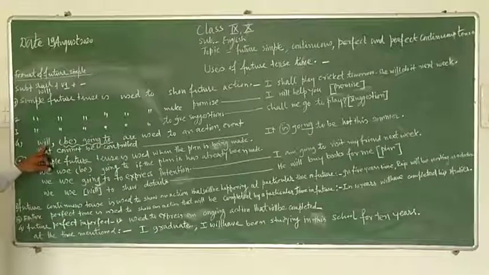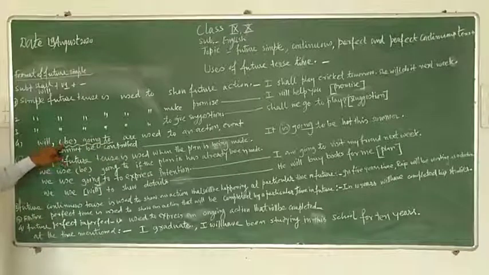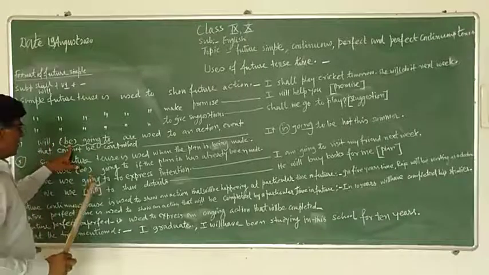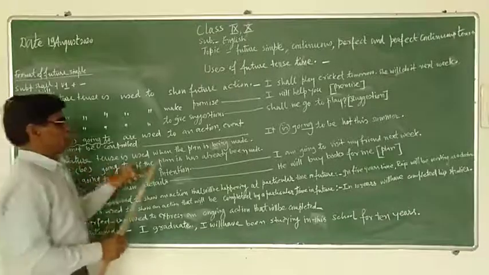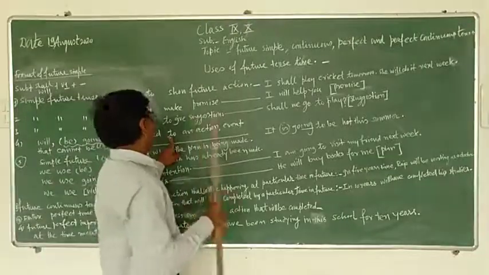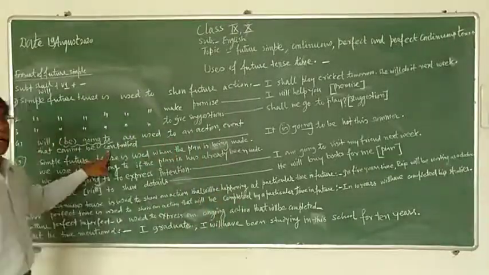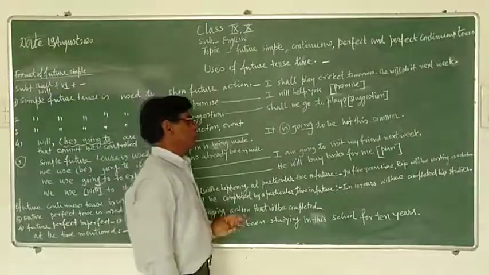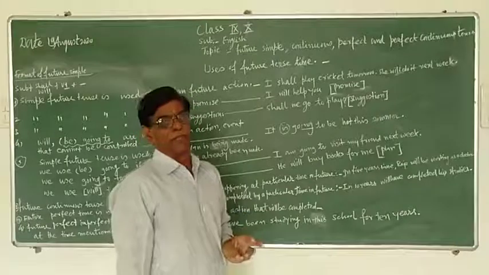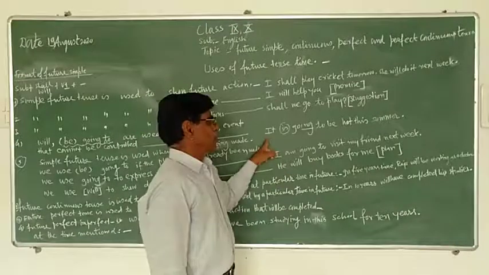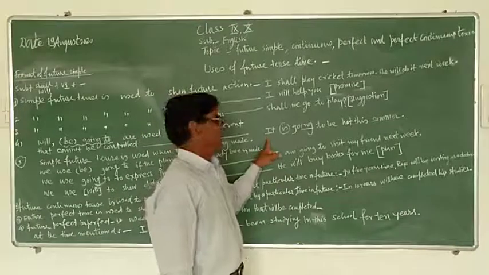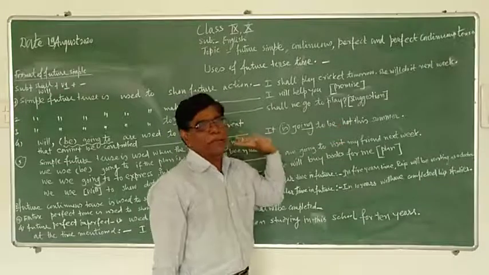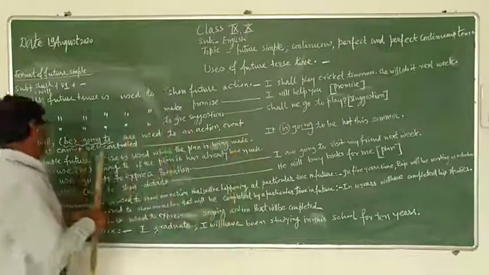Will and be going to. Will, are, and is are, plus going to, are used to show an action or event that cannot be controlled. For example, Corona is going to be an epidemic. Corona is going to be a dangerous disease. It is going to be hot this summer. So see again, come here.